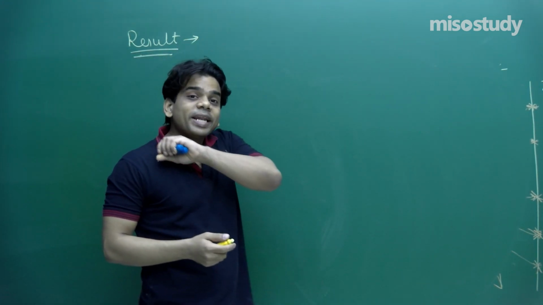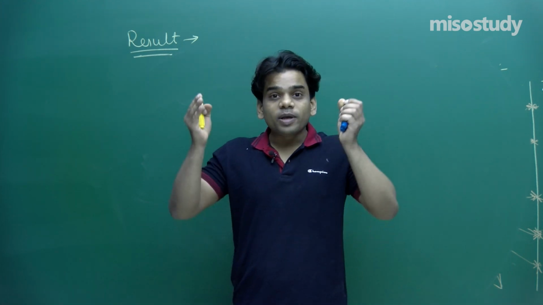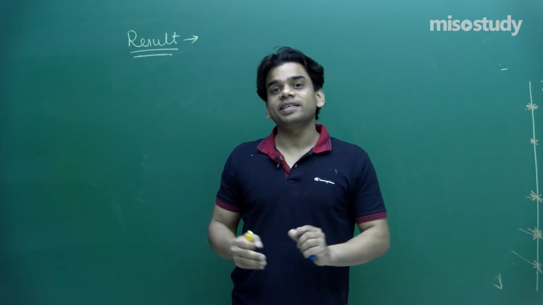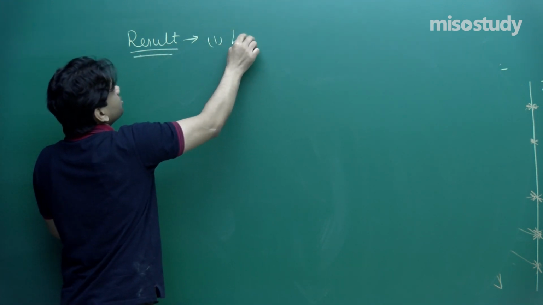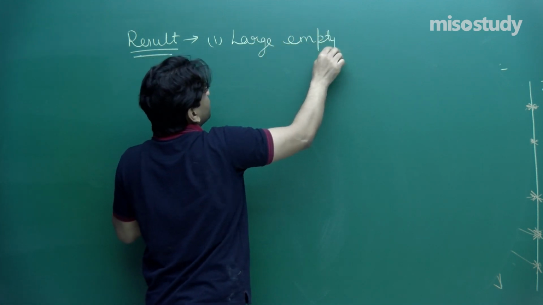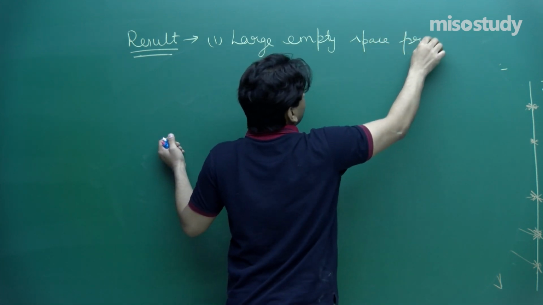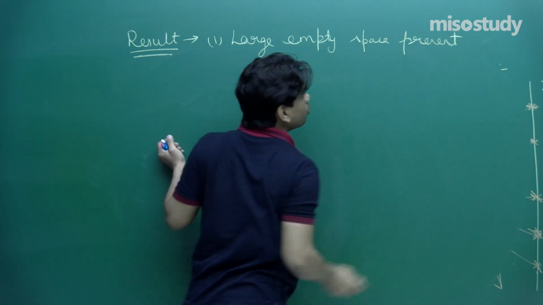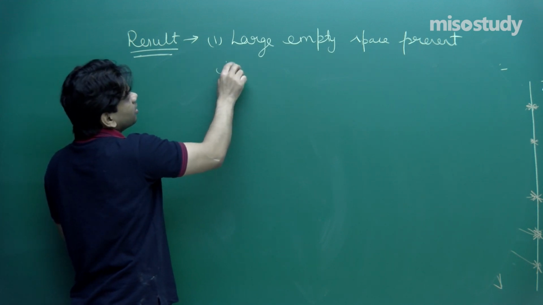First of all, many moved undeviated. That means there will be a large empty space through which the alpha particle moved freely. That means a large empty space is present in the atom, because many alpha particles moved undeviated.